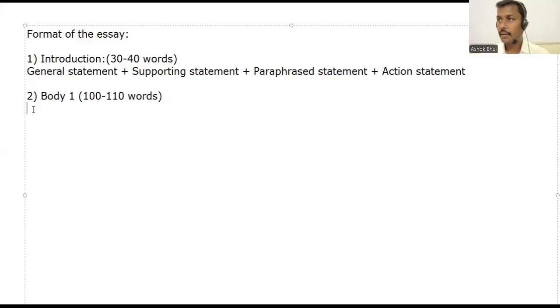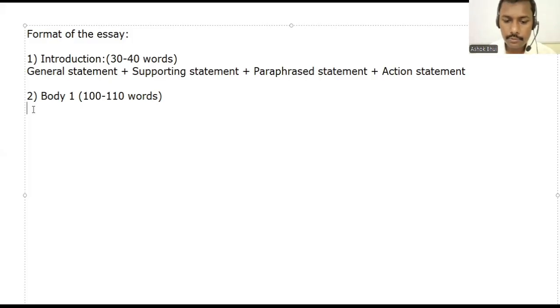The bodies will be two only. So we can have introduction, body one, body two, and conclusion. The introduction can have 30 to 40 words. Body one, 100 words. Body two, 100 words. And conclusion, 30 to 40 words. So it will be like 260 to 270 words in total, not more or less than that.